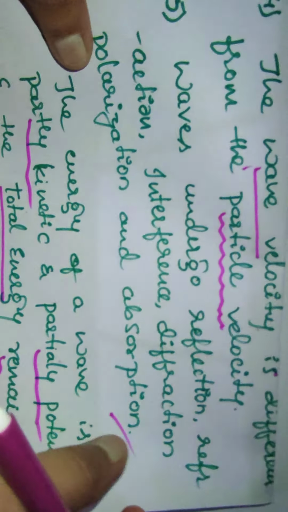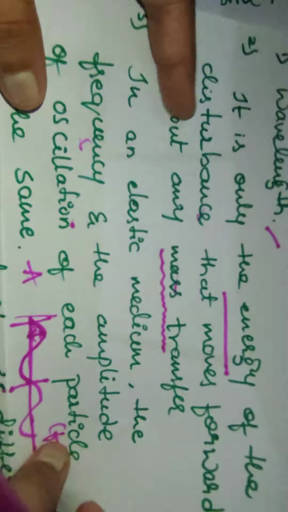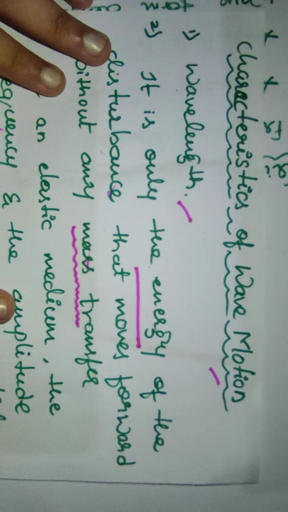These are the six characteristics of waves.